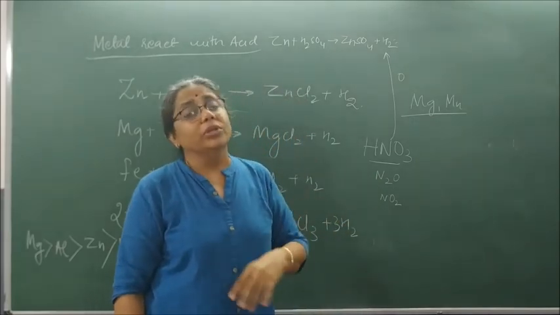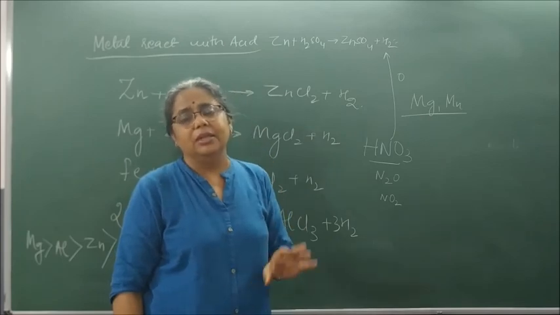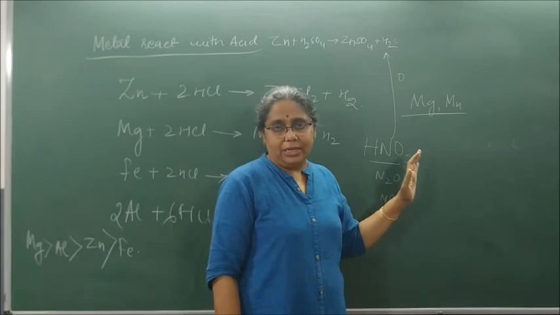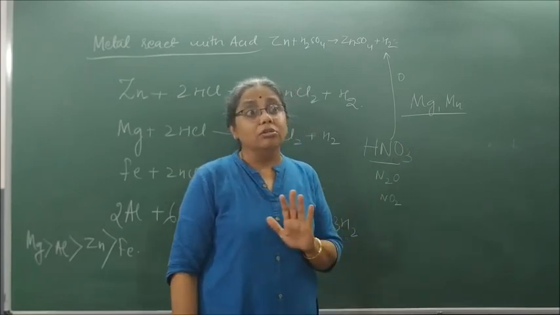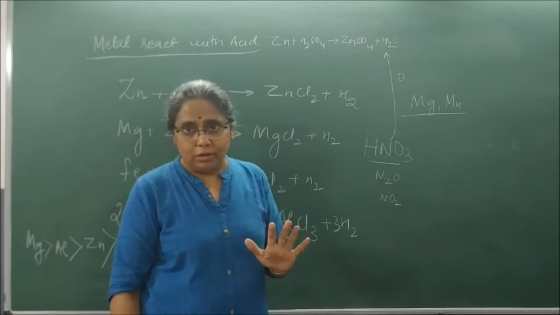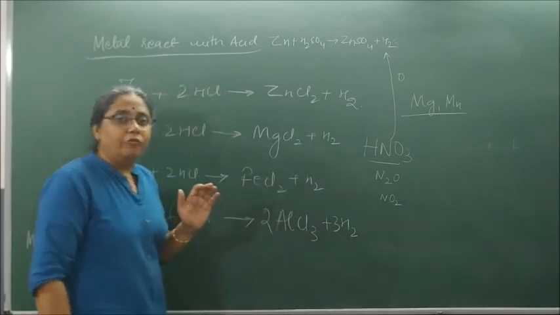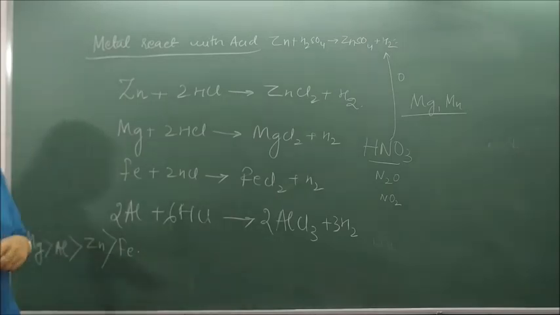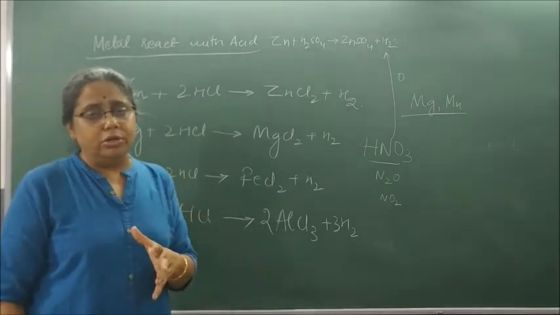Two metals which still react with nitric acid and liberate hydrogen gas are magnesium and manganese. Copper does not react with HCl at all. Okay? The order of reactivity: magnesium greater than aluminium, greater than zinc, greater than iron. Clear? Tomorrow, after that there is one golden box.